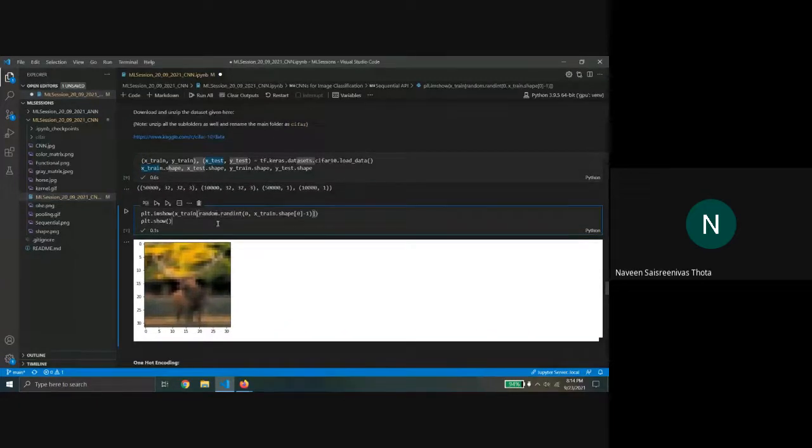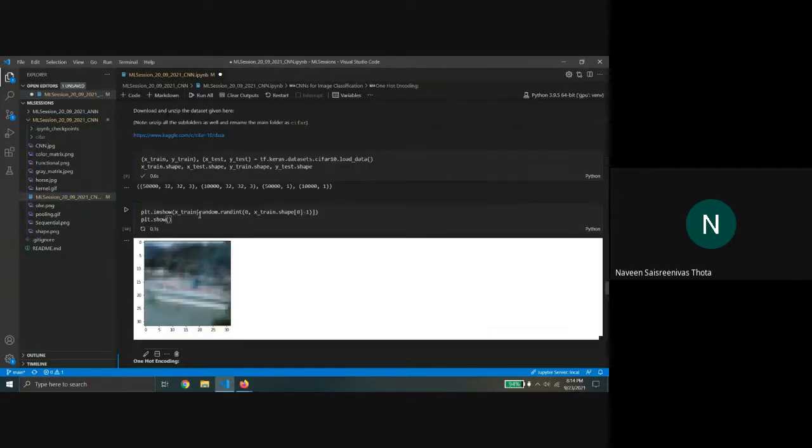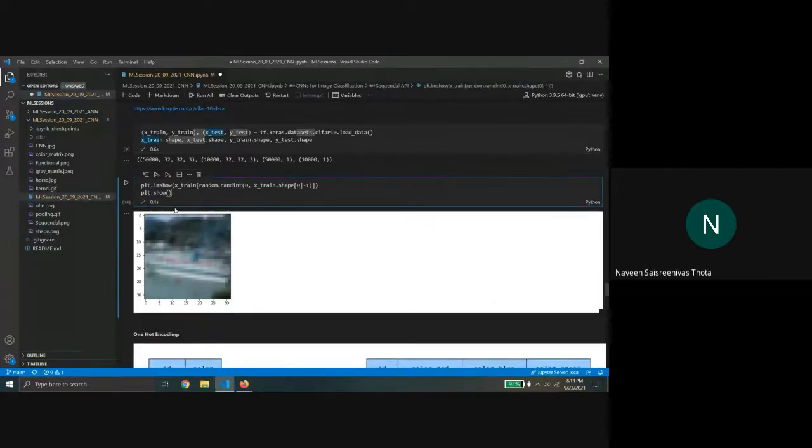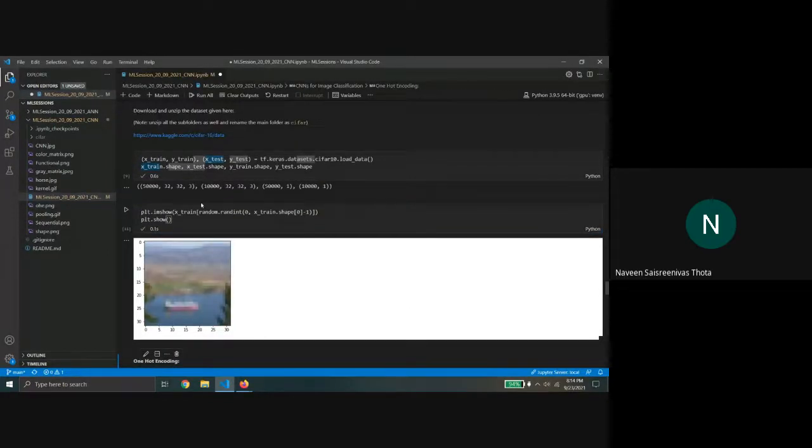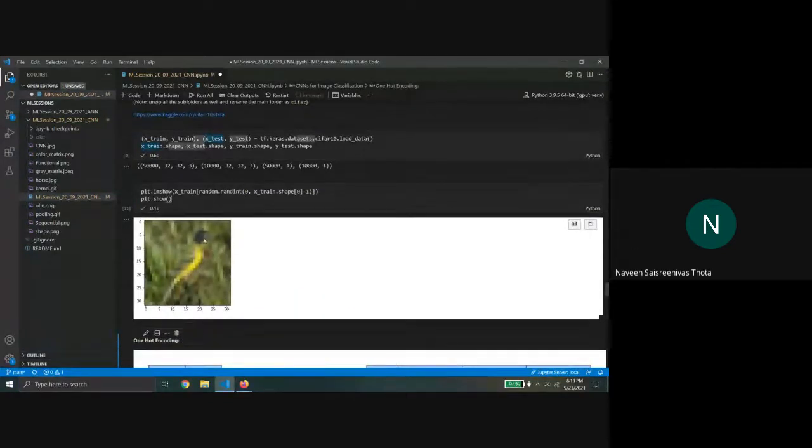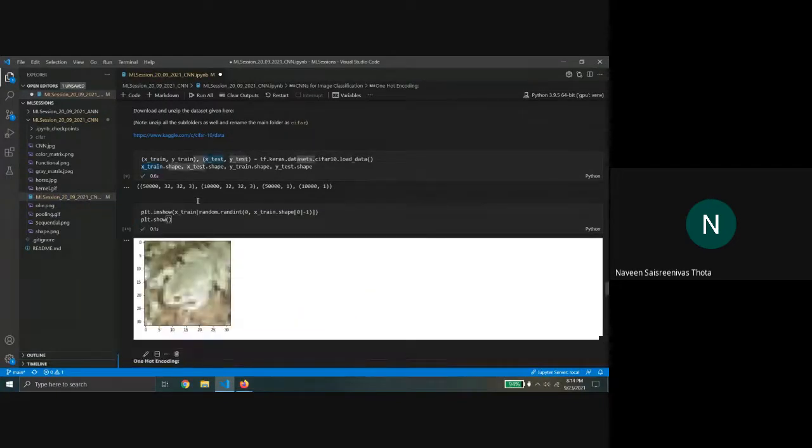So I'm just plotting a random image from the dataset. I'm not able to see any image here. If you can see, this looks something like a bird, right? So this is a bird, and we can look at some more examples.